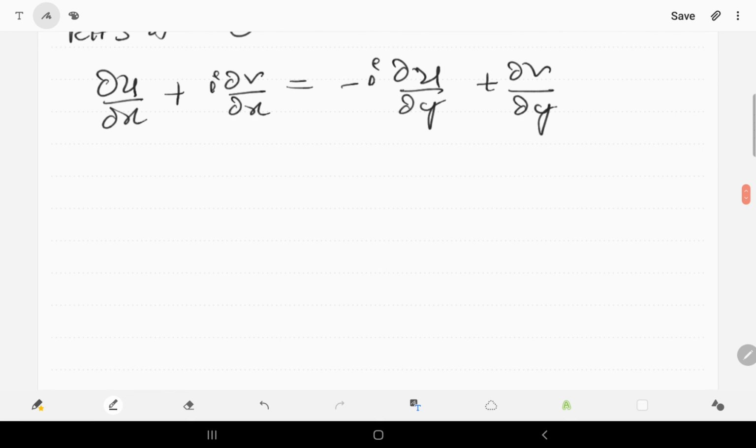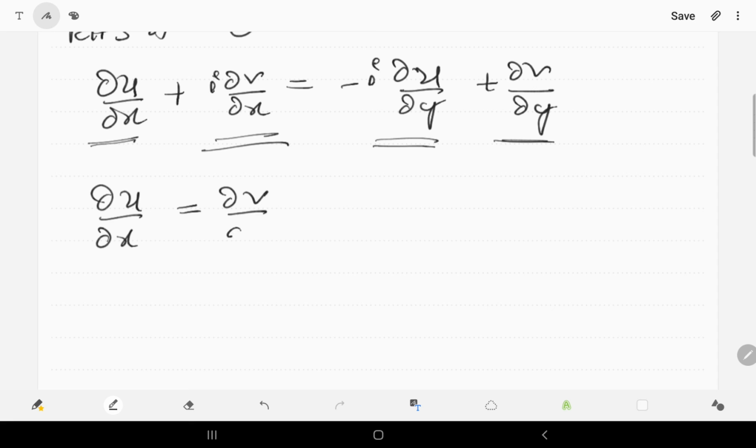Equating real and imaginary parts, we get dou u by dou x is equal to dou v by dou y, and dou v by dou x is equal to minus dou u by dou y.